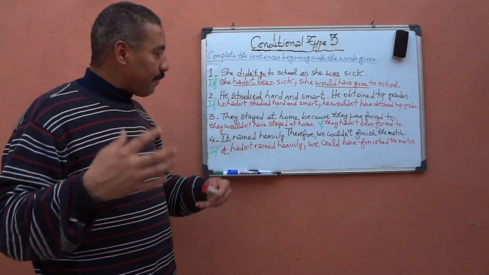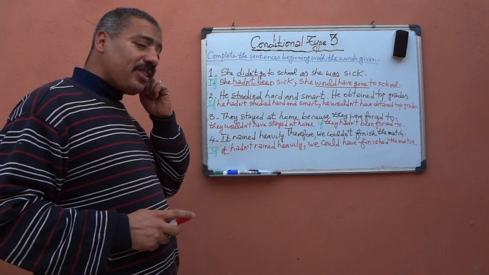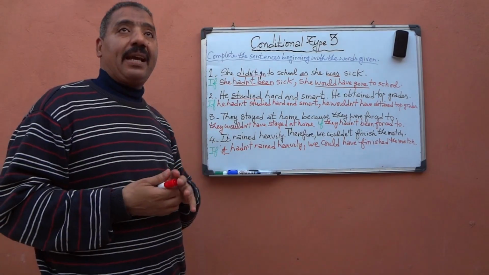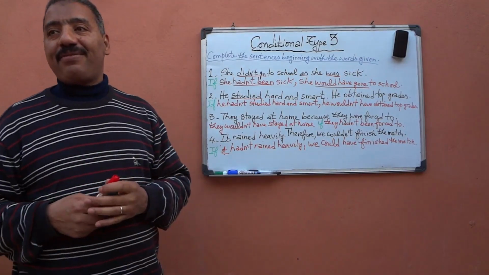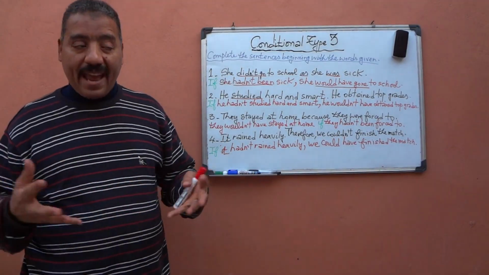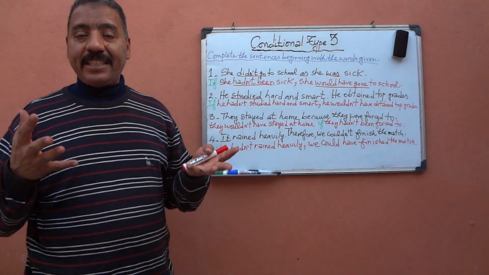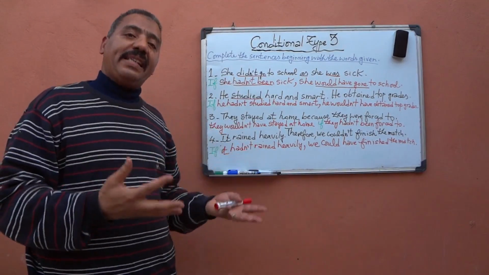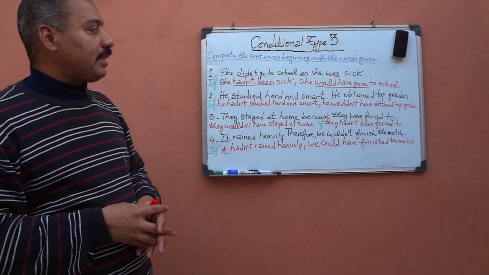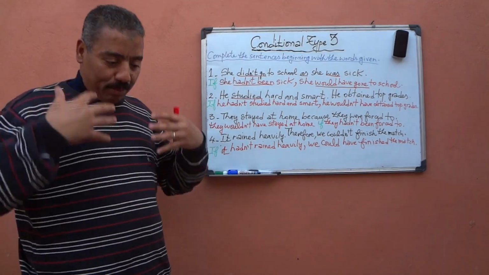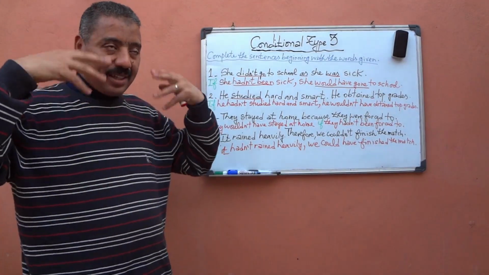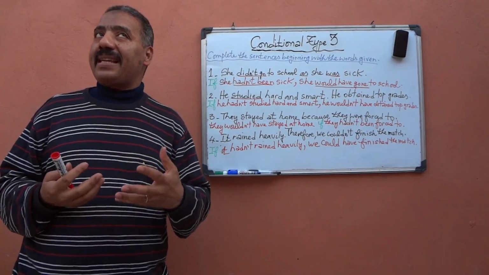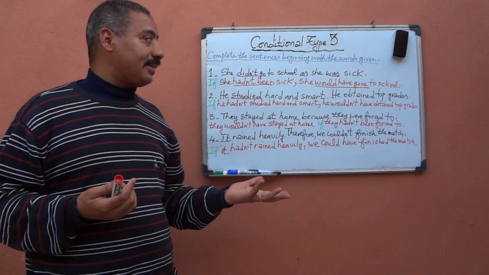So let's recapitulate. In conditional type 3, we speak about actions or events or courses of actions which didn't happen because something else didn't happen. Usually, at the present, we fancy, we hypothesize, we try to imagine what would have happened if some other thing had happened.